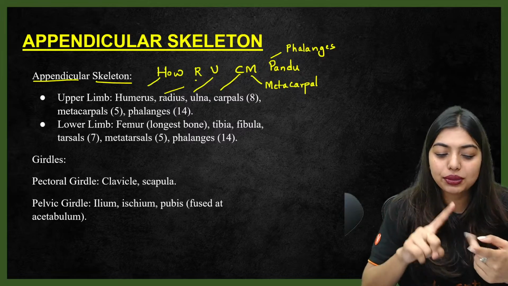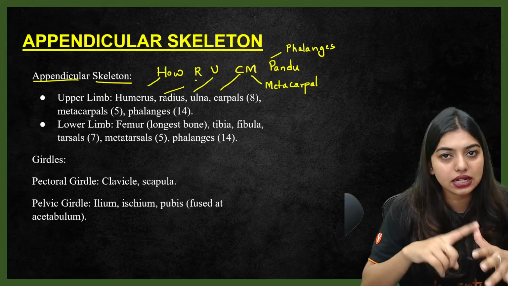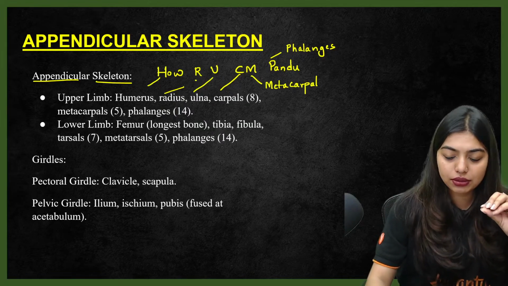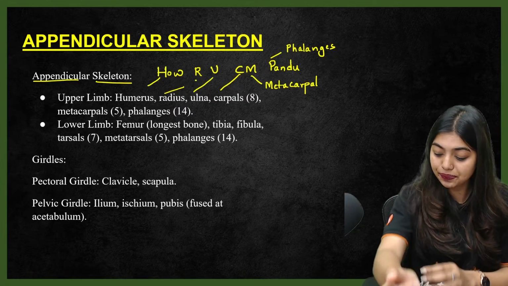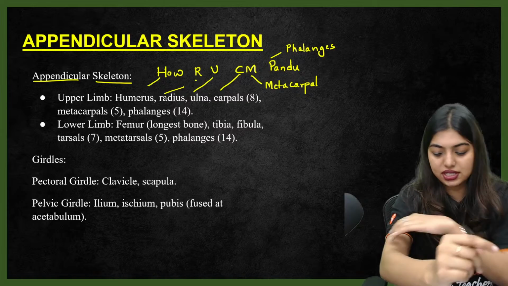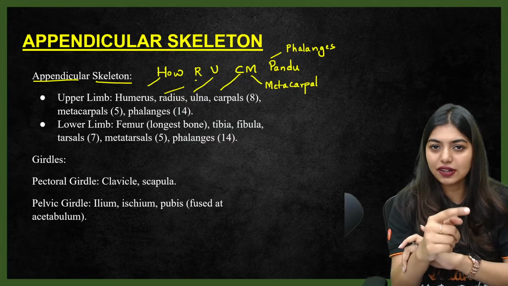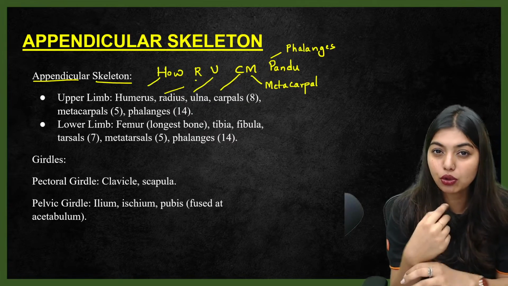That is humerus, radius, ulna, carpal, metacarpals, phalanges. When you're not able to remember, what you do is you touch here. You have one humerus. Touch here. You have one radius, one ulna. Carpals you will not be able to count because there are 8 of them.